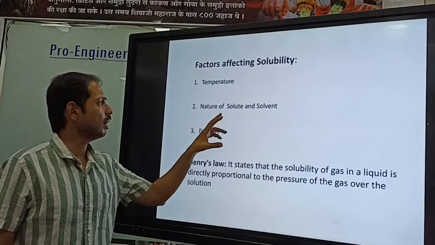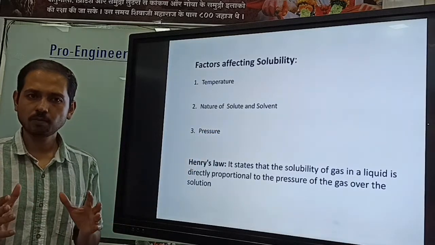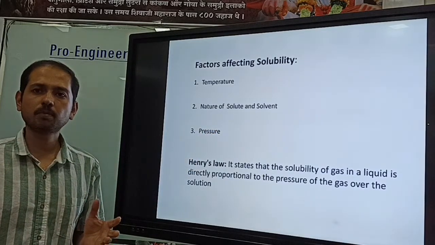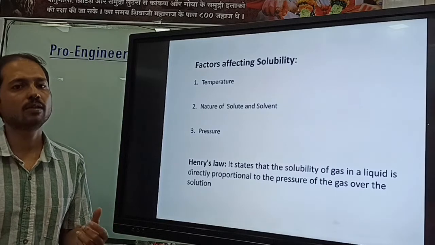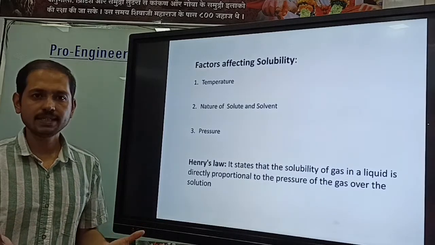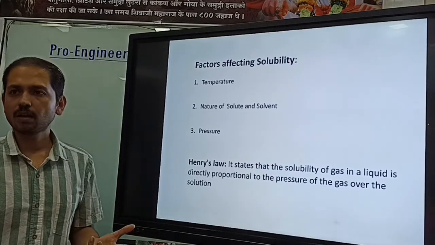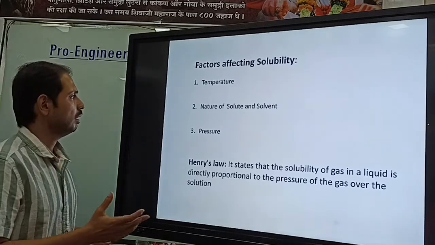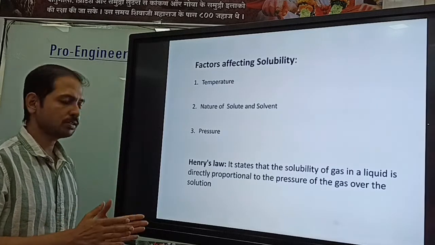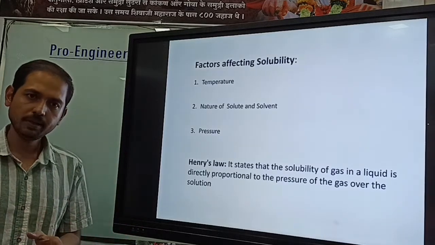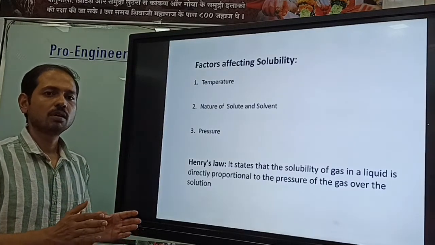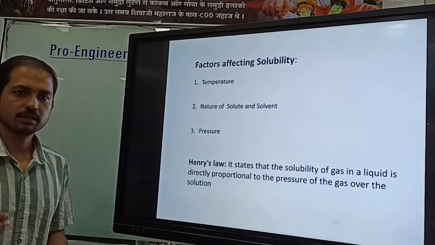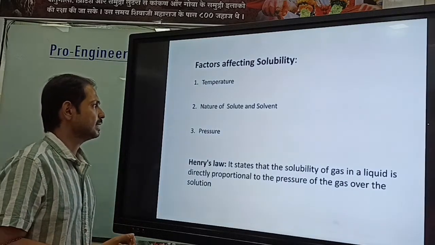Solvent can also be polar and non-polar. Polar solvent means water, and non-polar solvent means benzene, kerosene, petrol. These are all examples of non-polar solvent. So polar solute dissolves in polar solvent, non-polar solute in non-polar solvent. Try to understand with an example.